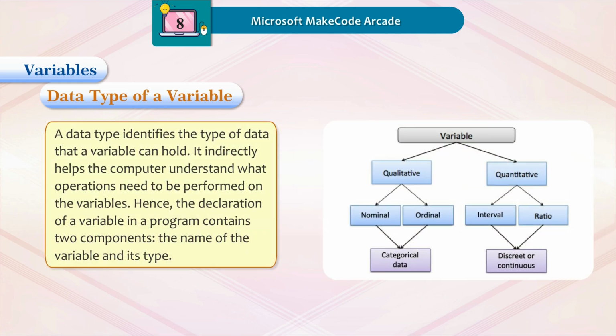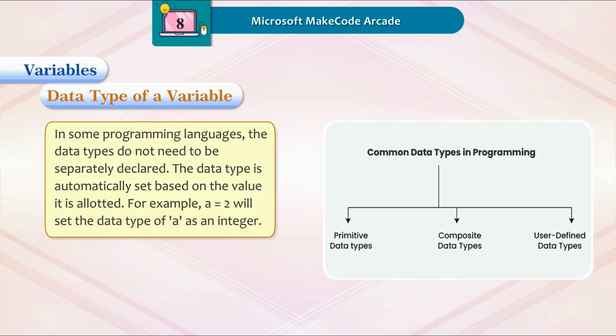Data type of a variable. A data type identifies the type of data that a variable can hold. It indirectly helps the computer understand what operations need to be performed on the variables. Hence, the declaration of a variable in a program contains two components, the name of the variable and its type. In some programming languages, the data types do not need to be separately declared. The data type is automatically set based on the value it is allotted. For example, A is equal to 2 will set the data type of A as an integer.